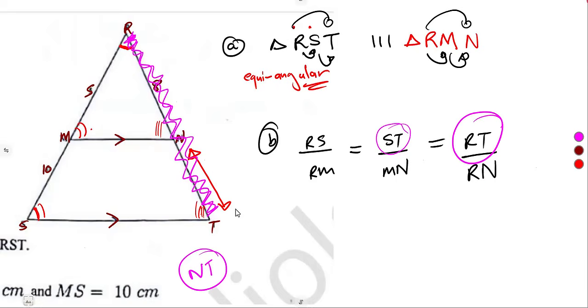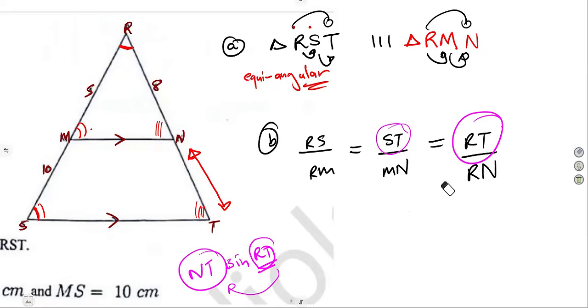Let's check properly our line. If you consider from R there to T, NT is in RT. So by finding RT, we are finding NT in disguise.